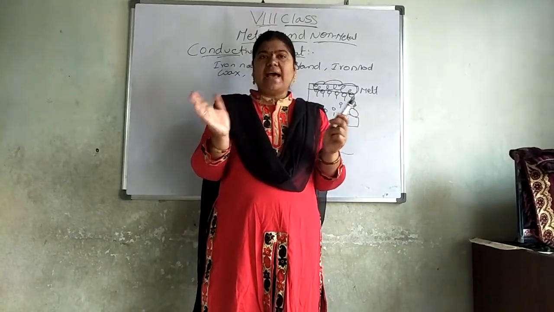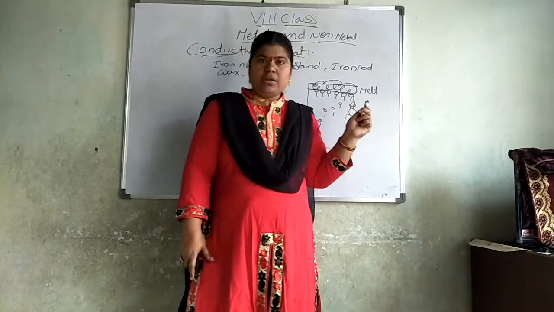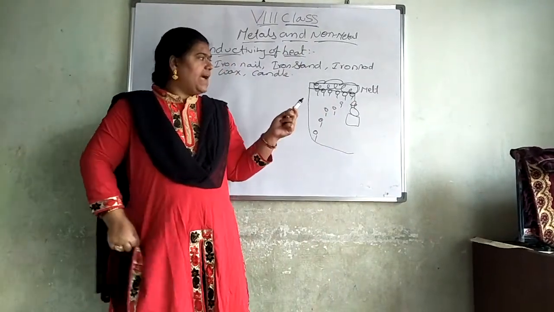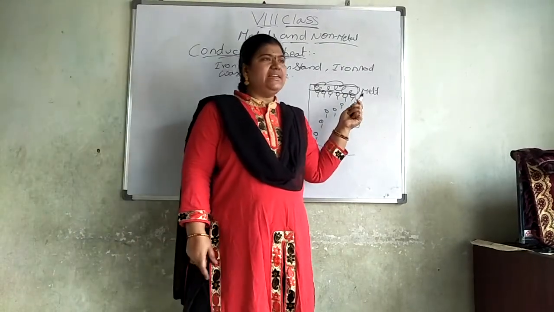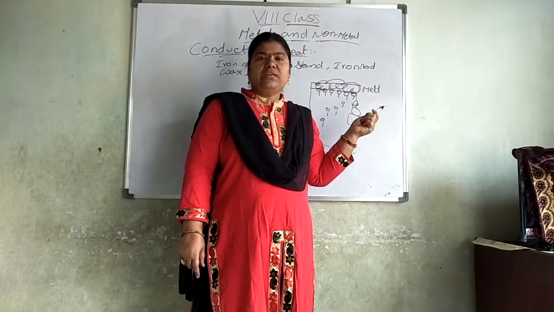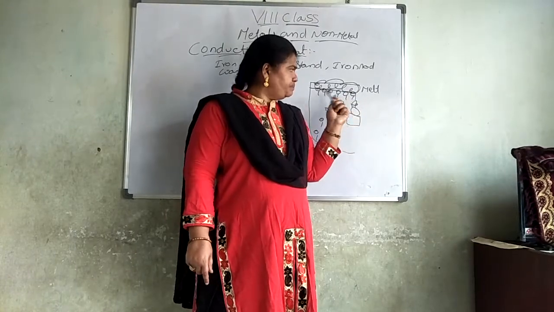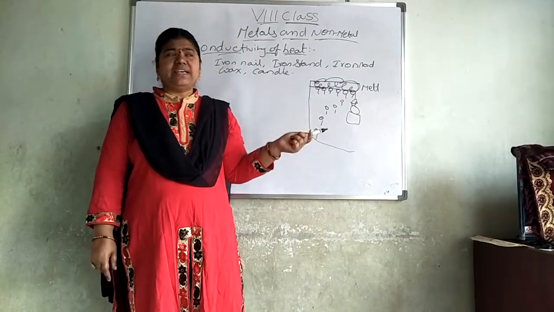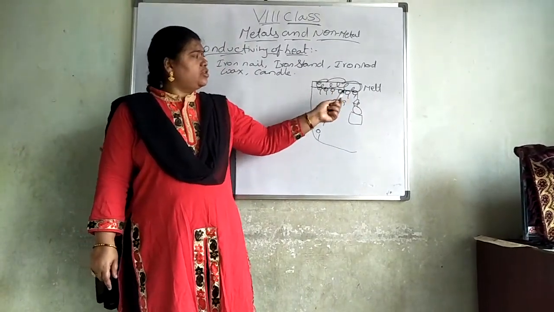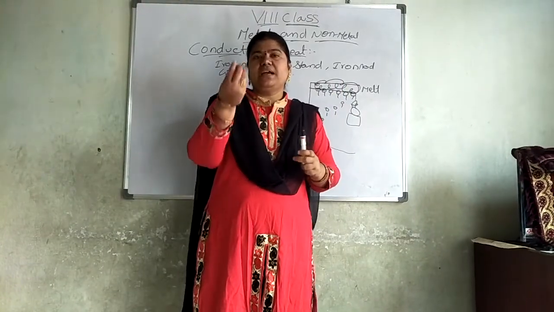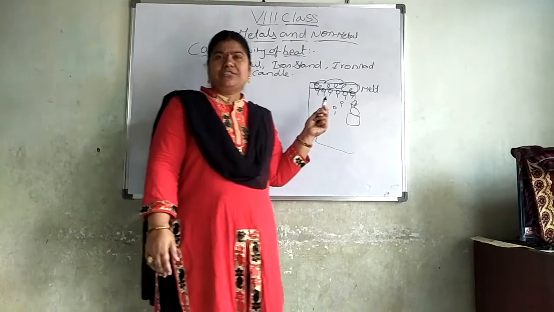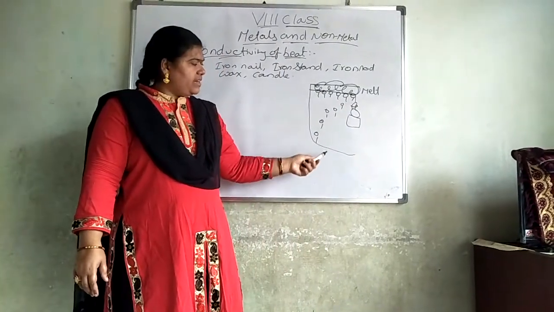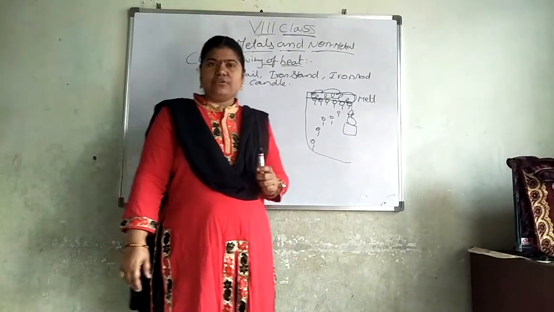When it cools down, the iron nails stick to the iron rod. Now take a spirit lamp and put it to the edge of this iron rod. It starts producing heat, and because of this heat the wax on the rod starts melting and changes into liquid form. Will the iron nails stay stuck? No, slowly one by one they fall down. This is called conductivity of heat.